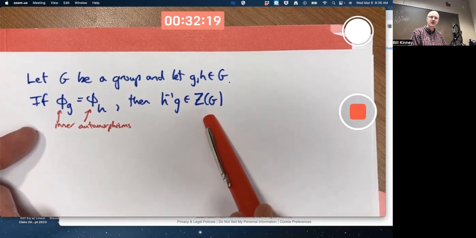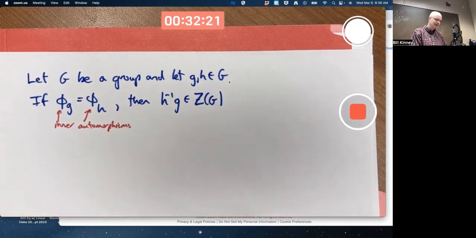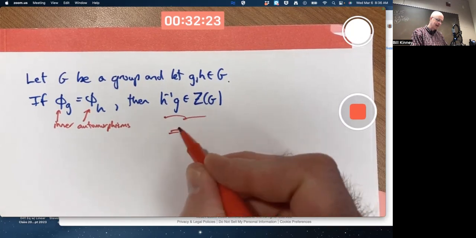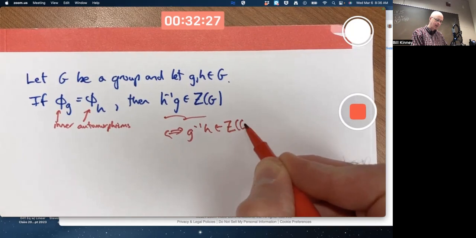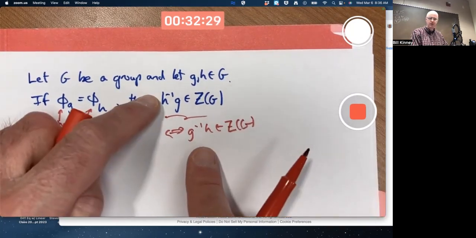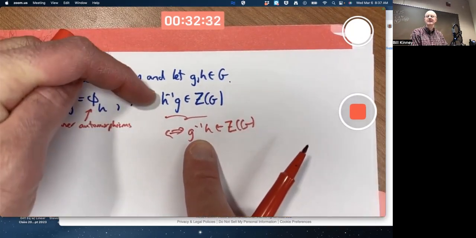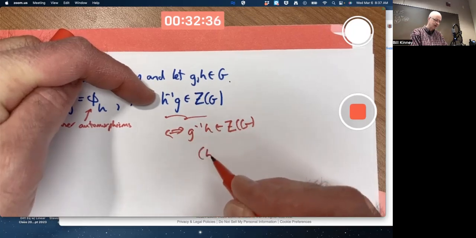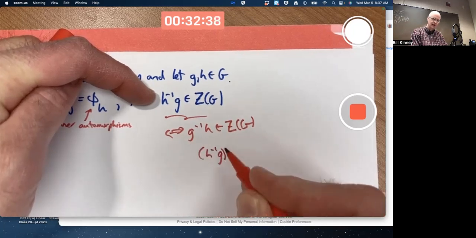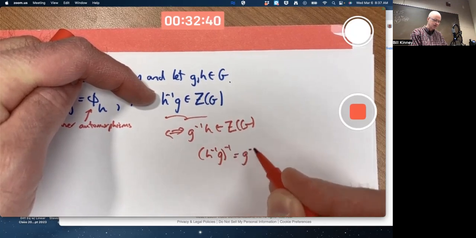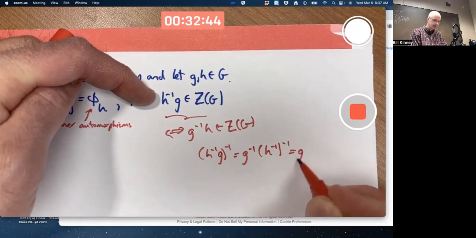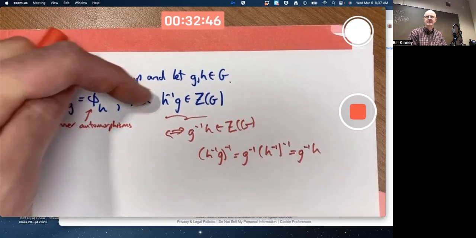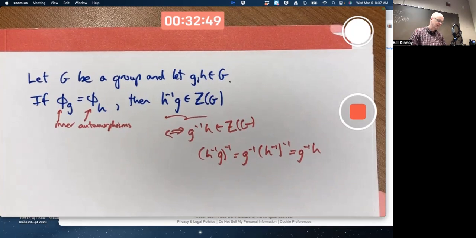By the way, since h and g are arbitrary elements, I also could say g inverse h is in the center. That also makes sense when you think about relating those elements, since these are actually inverses of each other by the socks-shoes property. (h inverse g) inverse would be g inverse h. And Z of G, the center, is a subgroup of G.